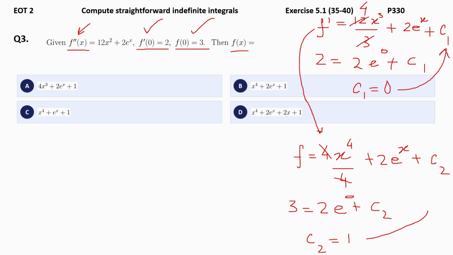So we substitute here as 1. So you get x power 4. So automatically option A gets cancelled. Plus 2 e power x. That means option C gets cancelled. Then plus 1. That leads you to option B as the right answer.